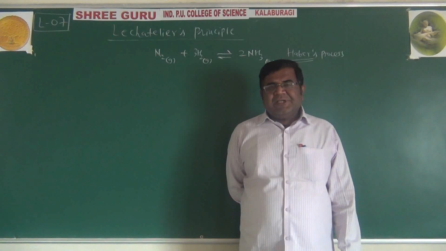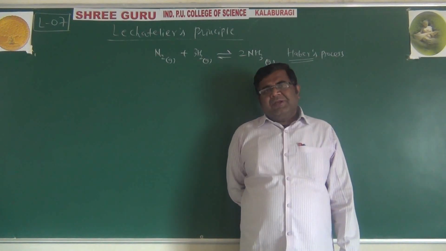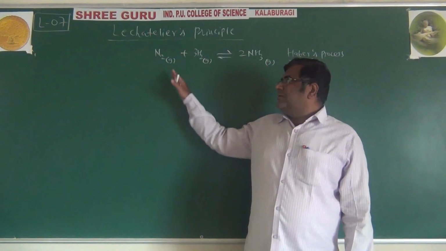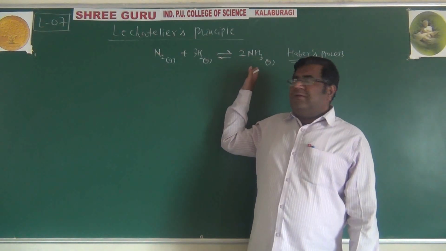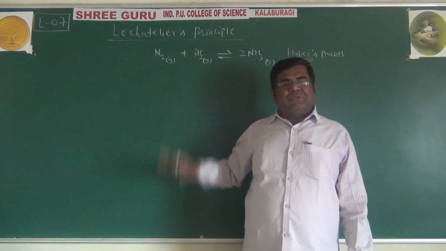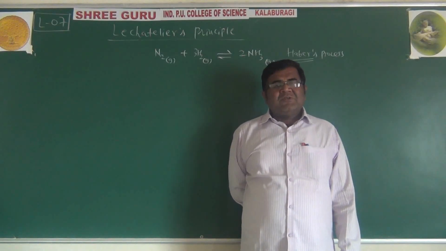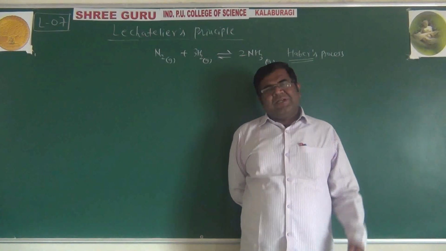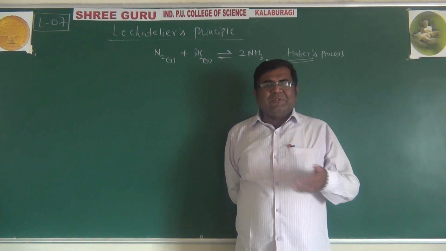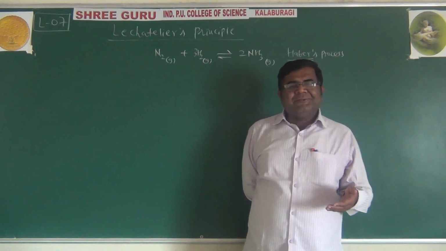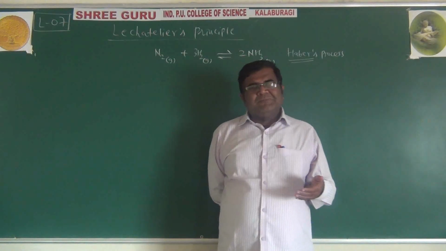Now this is a reversible reaction, and there is a possibility that nitrogen and hydrogen, which are giving ammonia, give back the nitrogen and hydrogen. So this is not desirable, because we are adding nitrogen and hydrogen, and again we are getting nitrogen and hydrogen. Industrially, this is not profitable.